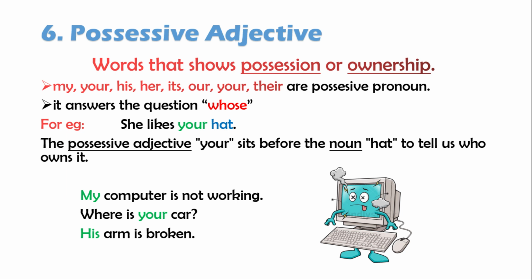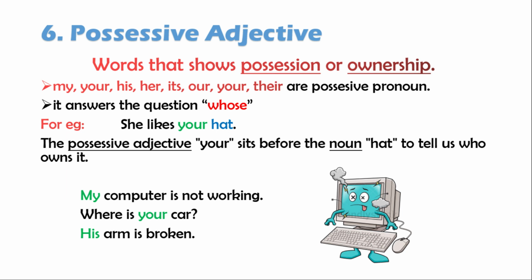Possessive adjective. Words that show possession or ownership are called possessive adjectives. Words like my, your, his, her, its, our, their are possessive adjectives. Possessive adjectives answer the question whose. For example, she likes your hat. Here, the possessive adjective is your, which sits before the noun hat to tell us who owns the hat.